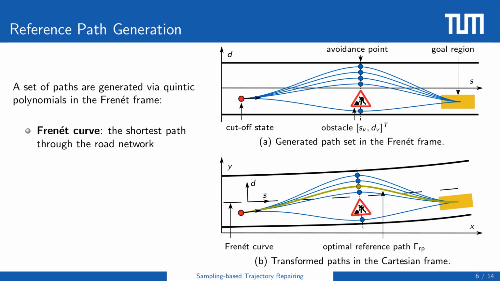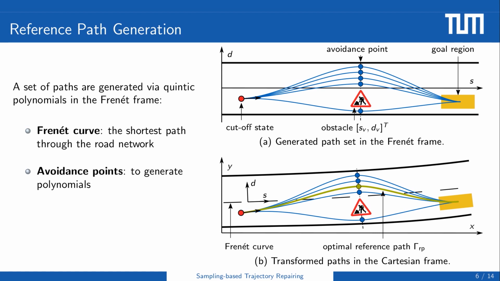The polynomials are generated in a Frenet frame, where the movement of vehicles is decoupled into a longitudinal motion along the Frenet curve and the lateral motion perpendicular to it. The Frenet curve is the shortest path through the road network from the cutoff state to the goal region. We can use, for example, a graph search algorithm to create it without considering other obstacles.